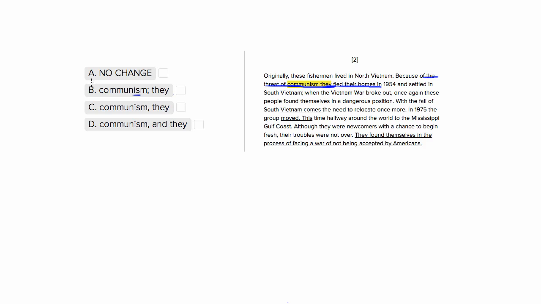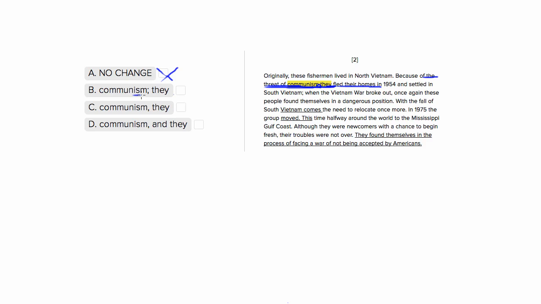With choice number 1, there's nothing in between here. But that won't be good, because it says because of the threat of communism they fled their homes. We need something to connect this modifying clause, because of the threat of communism, to they, and the sentence won't flow right if there's no pause here. There's no comma to separate this clause. So choice number 1 is not going to be good.